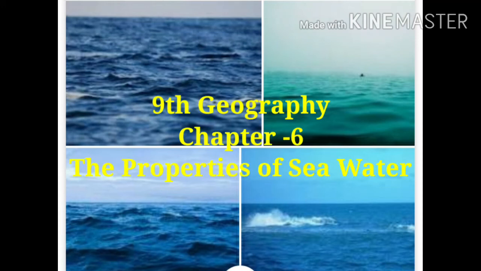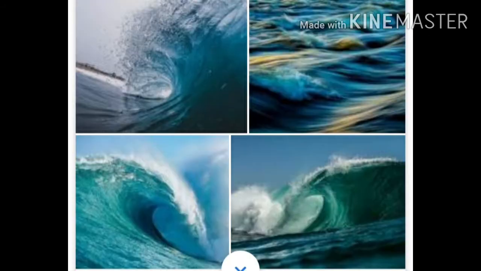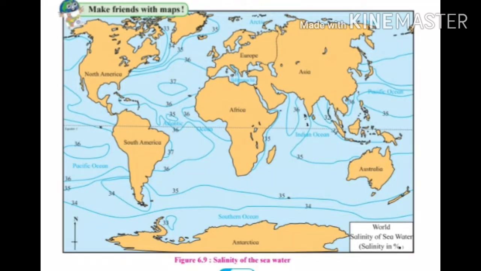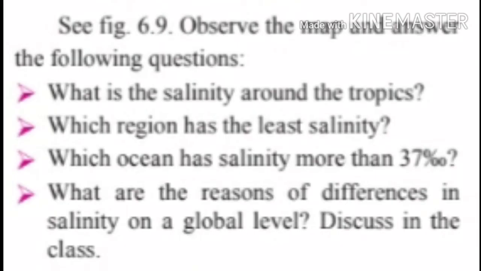Good morning, students. Today we are going to see chapter 6, the properties of sea water. Today's point is salinity. Now we are going to see one map reading activity. Look at figure 6.9 very carefully. It is the figure of salinity of the sea water. See figure 6.9. Observe the map and answer the following questions.